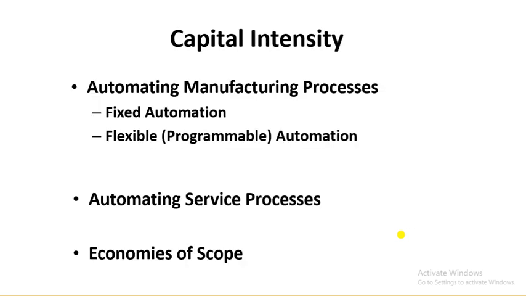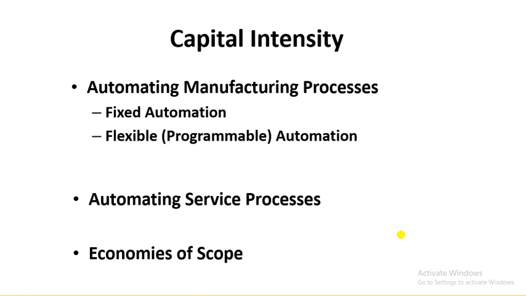Moving on, he is talking about the third component which a company needs to consider while making a decision about the process design, and he is talking about the capital intensity. Capital intensity means it's a ratio between the labor which you are using and the machines which you are using. If you are using more machines and less labor, it means the capital intensity is higher, whereas if you are using more labor and fewer machines, then the capital intensity would be lower.